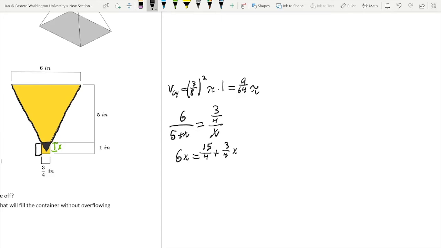Now let's multiply both sides by 4 because I hate having fractions. So we're going to get 24x is equal to 15 plus 3x. Subtract 3x from both sides, you get 21x equals 15. Divide both sides by 21, you get x equals 15/24, which, if we take a 3 out of both of those, is 5/8.